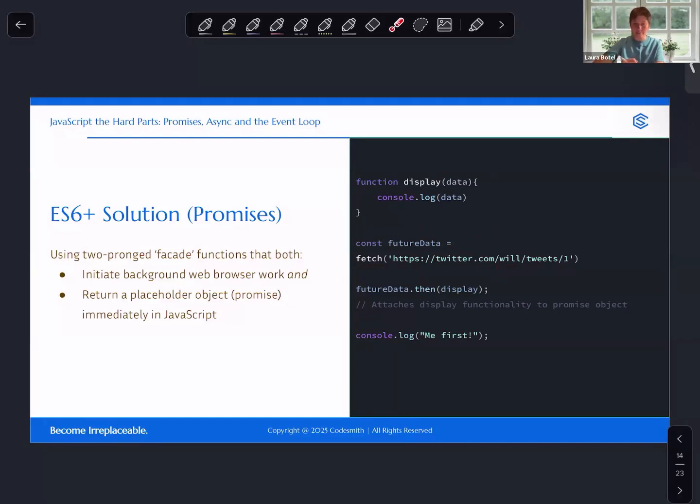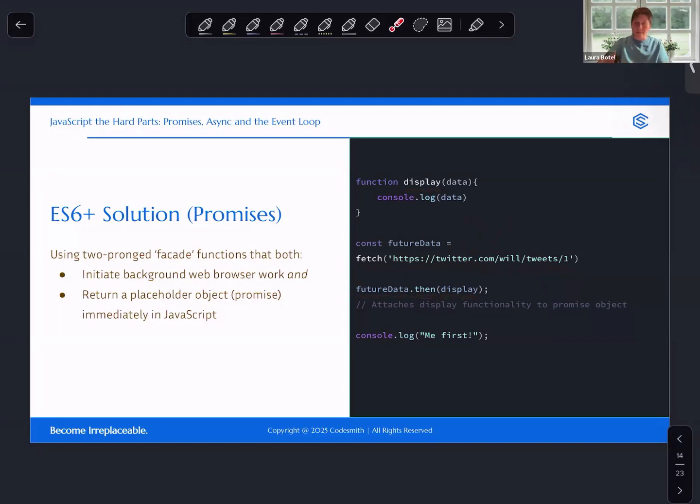Okay, so fetch returns a promise object, and we're going to look at the structure of that object in a moment. Objects, as we know, can use dot notation. So futureData is going to resolve to an object. And on the next line, and we can move on immediately to the next line because this function immediately returns a promise object, we are using dot notation to access a function on this object called then and pass in an argument, display. What is display? Display is this function definition. We're passing in a function definition to this dot then function.